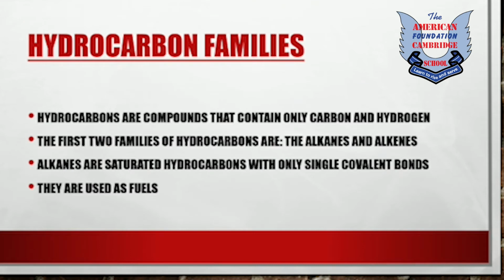In this chapter we will discuss the two very important families of hydrocarbons. Hydrocarbons are first of all compounds that contain only carbon and hydrogen, as we have discussed in our previous chapter as well, that all those compounds which contain carbon and hydrogen are called hydrocarbons, and they are also called organic compounds because they are originated from dead plants and animals. The first two families of hydrocarbons that are very important are alkanes and alkenes. In today's lecture, we will discuss alkane family in detail.